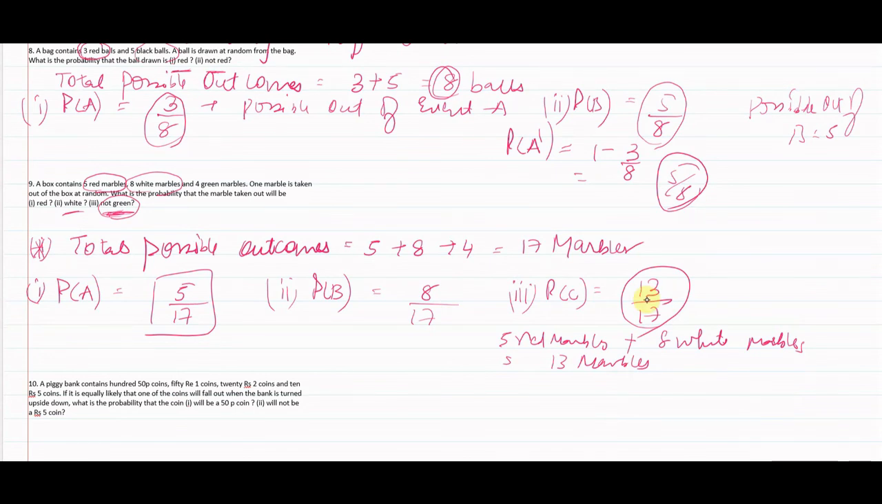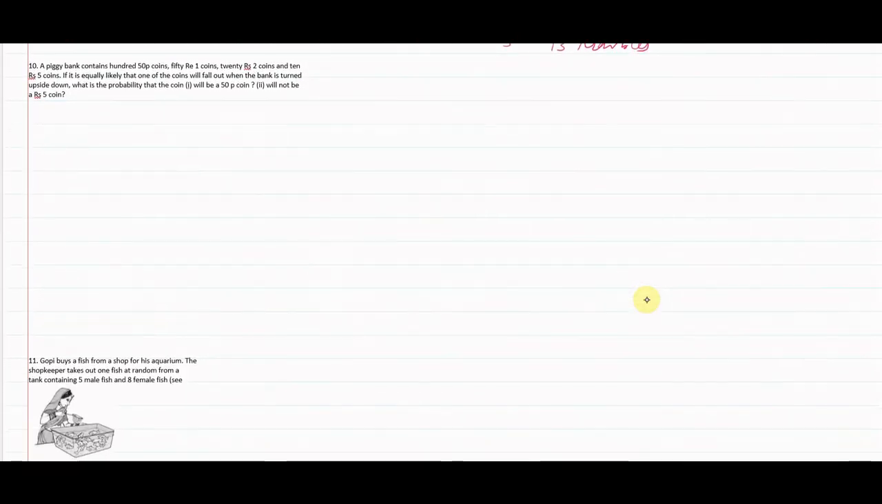Let's move to question number 11. The 10th one would be solved afterwards. Gopi buys a fish from a shop for his aquarium. The shopkeeper takes out one fish at random from a tank containing 5 male fish and 8 female fish. What is the probability that the fish taken out is a male fish?